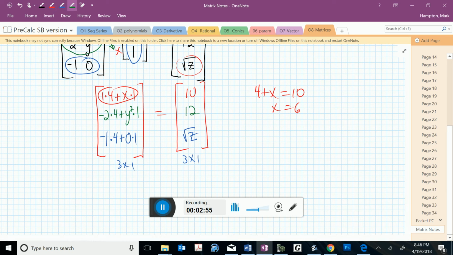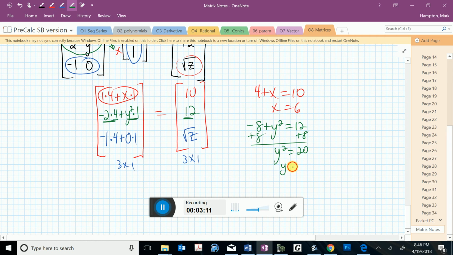And for the green one, I have negative 8 plus y squared has to equal 12. So I can add 8 to both sides, and I get y squared equals 20. Square root of both sides, and I have y equals, let's see, that's going to be 4 and 5, so y is equal to 2 root 5.